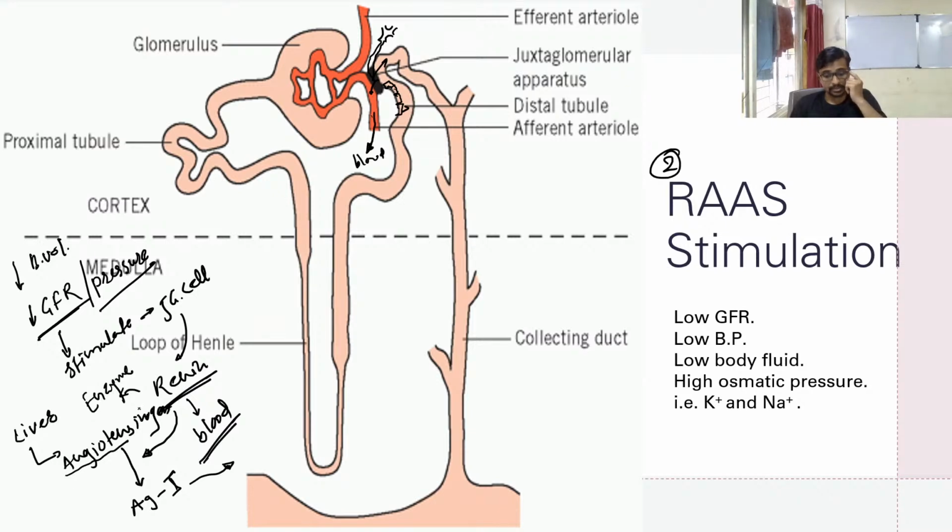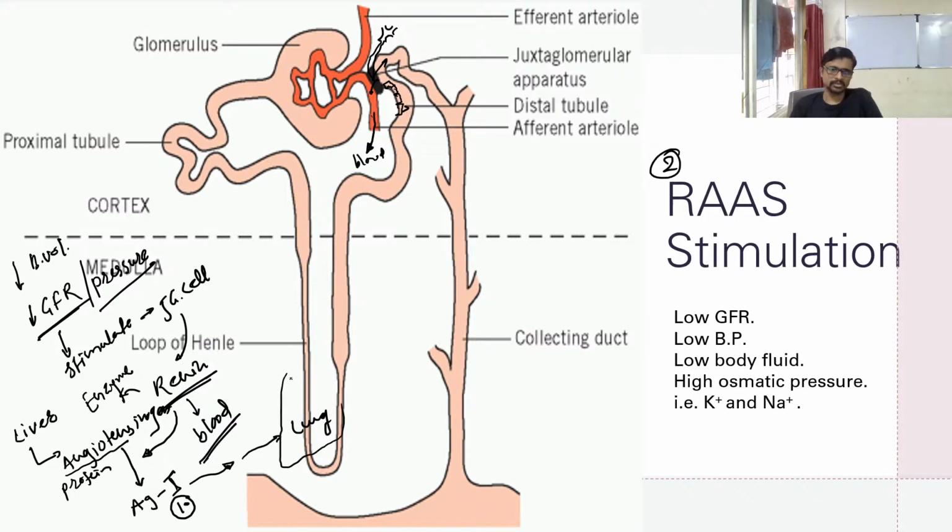Angiotensinogen is a large protein. It is cut by renin. Renin is an enzyme, and the large protein is cut into 10 amino acids, so you can say a decapeptide, angiotensin 1. This 10 amino acid peptide then moves to the lung. Okay, let's see the lung in more detail.